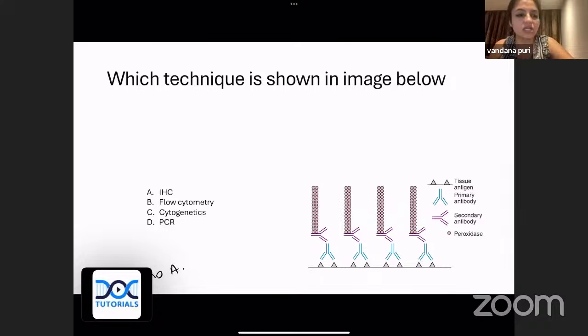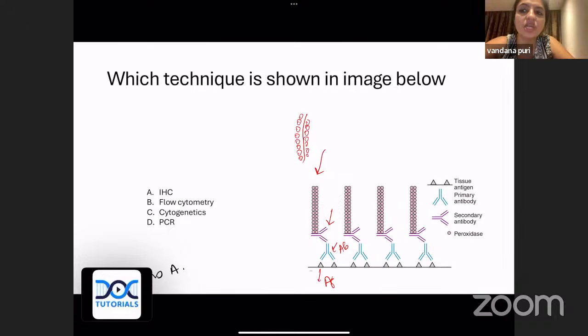So which technique is this? This is always asked in exams. So what catches your eye? This is your antigen, and to this antigen some antibody is associated. To this antibody, another secondary antibody is associated, and then there is this long structure here. This is your polymer, which has a lot of peroxidase in it.